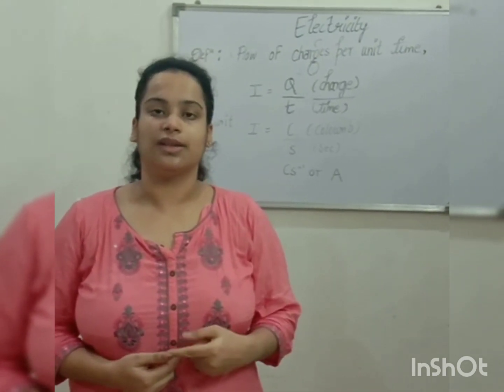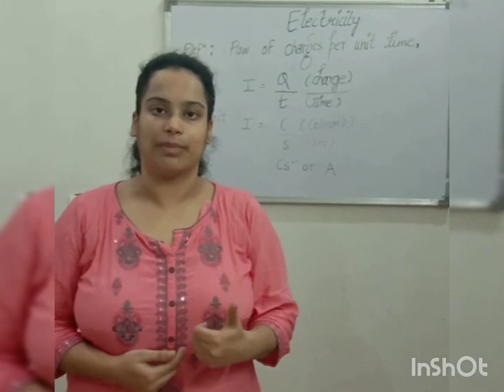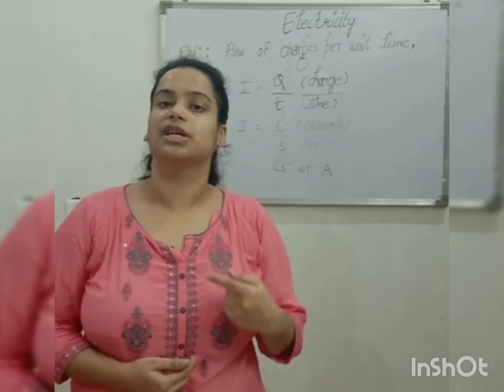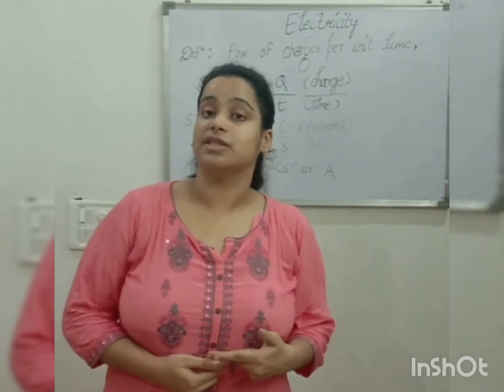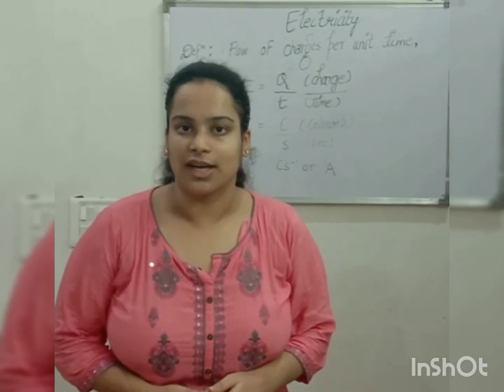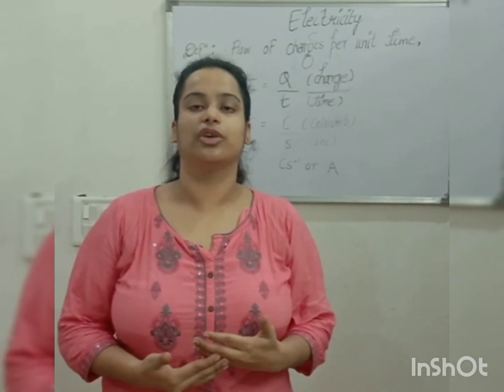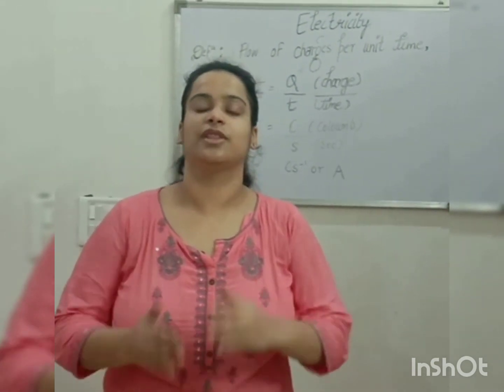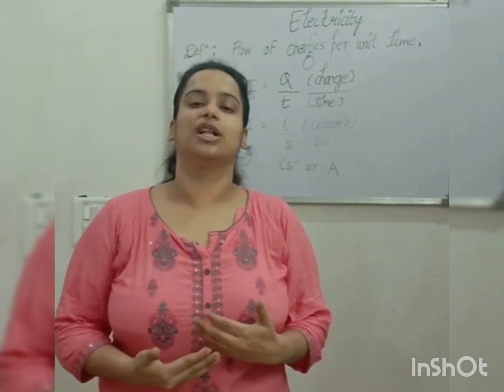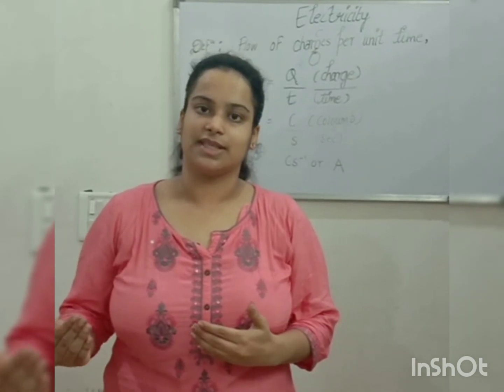And then another one, that electric current is represented by capital I. What is the SI unit of current? It is ampere, represented by capital A. Then the device which is used to measure current is the ammeter. Hope you can understand this topic and it is very helpful for you in your CBSE exam.